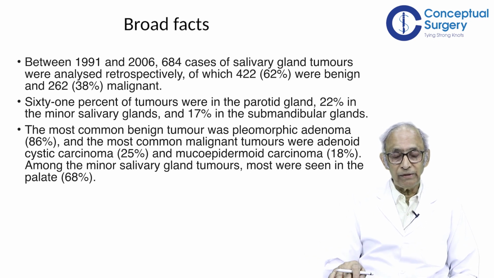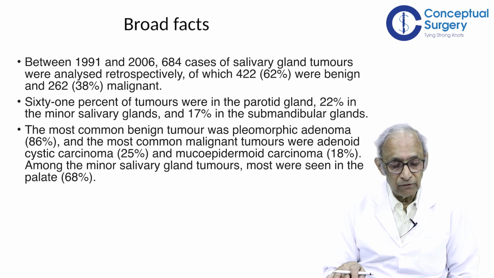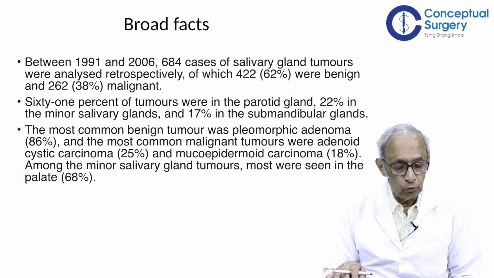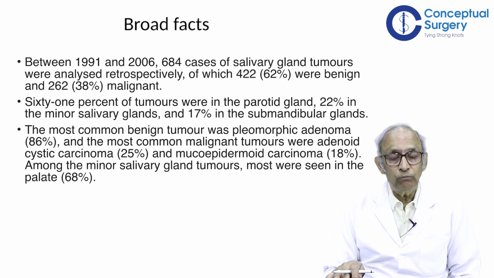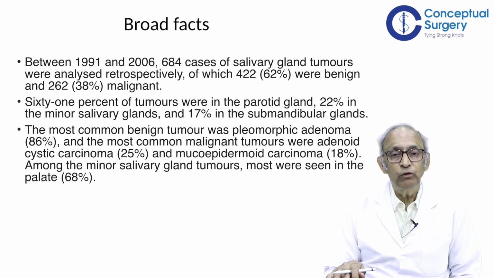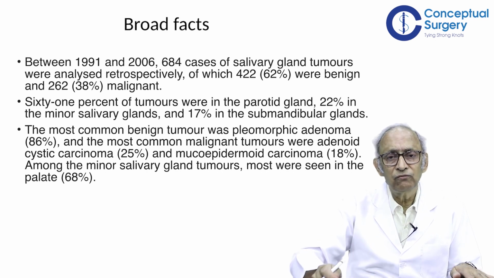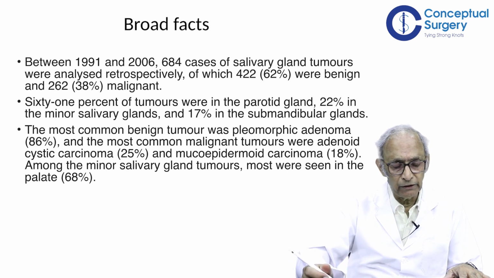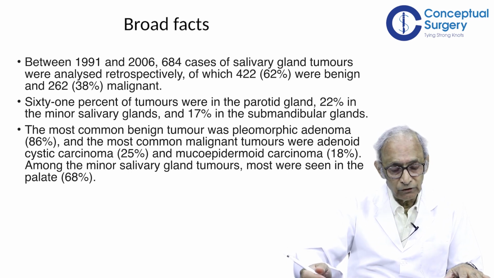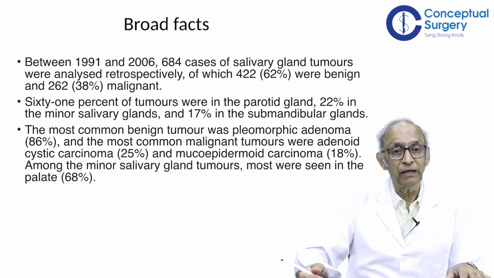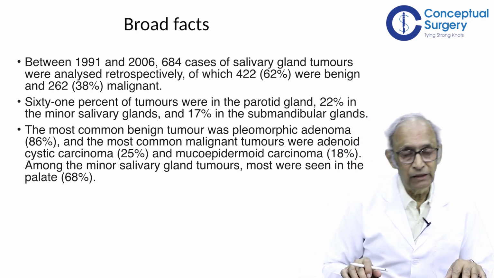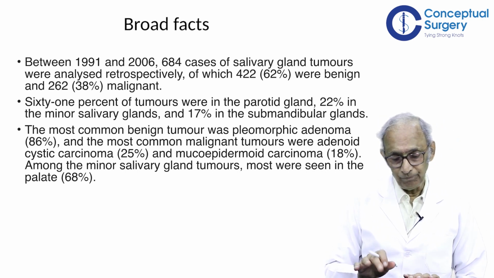And the most common benign tumor, thankfully, is pleomorphic adenoma, 86%. The most common malignant tumors are adenoid cystic carcinoma and mucoepidermoid carcinoma. They actually follow closely, although statistically adenoid cystic carcinoma is 25% and mucoepidermoid carcinoma is 18%. Among the minor salivary gland tumors, most were seen in the palate. I'll show you the pictures of these in the clinical presentation.